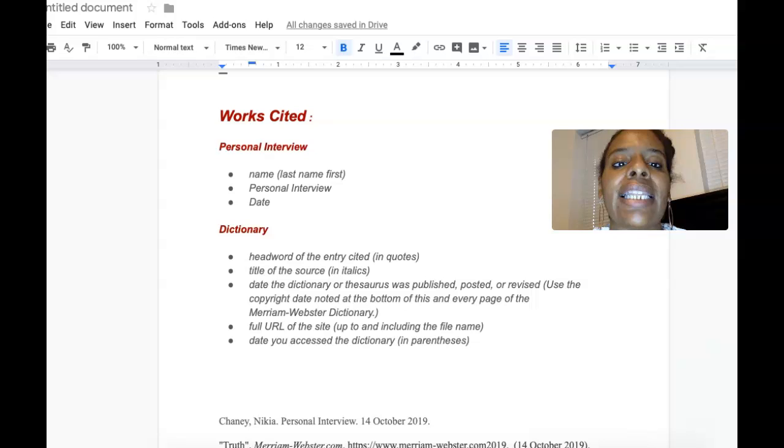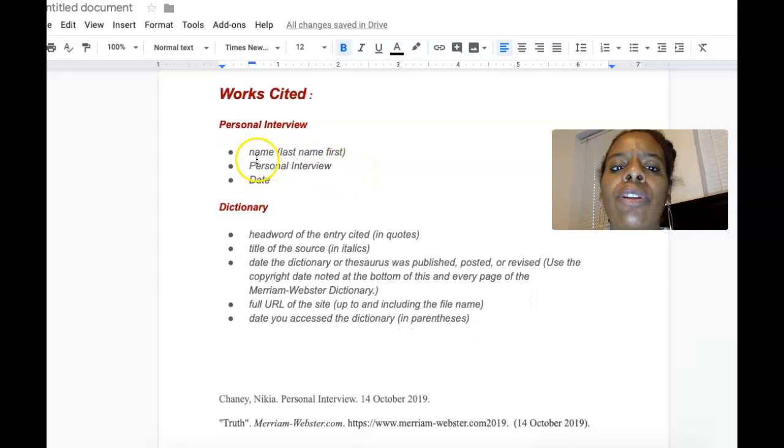Let's go ahead and connect these to a works cited page and talk about what's going to happen at the end when you let us know where your sources are coming from. For a personal interview, for that works cited page, all you'll need is the last name first, the words personal interview, and the date. That's it. Very, very simple. 1, 2, 3.